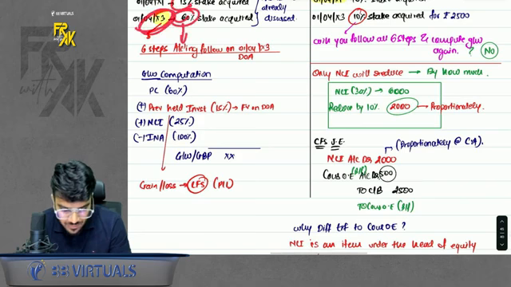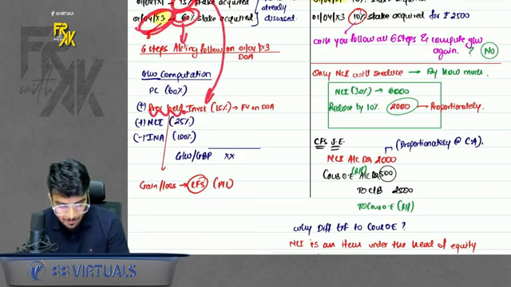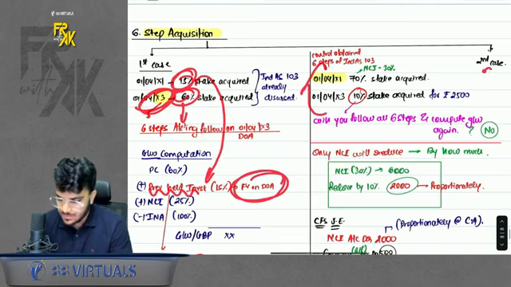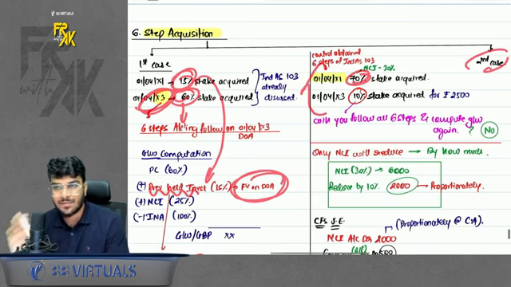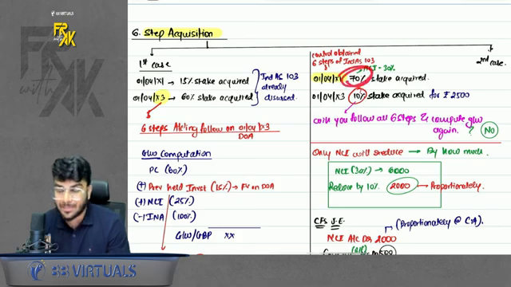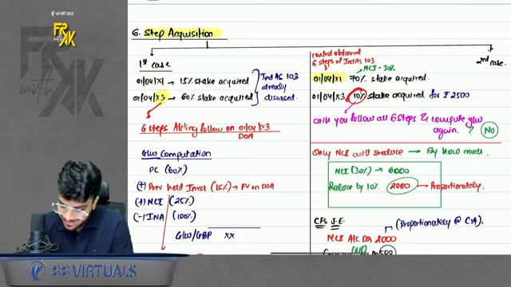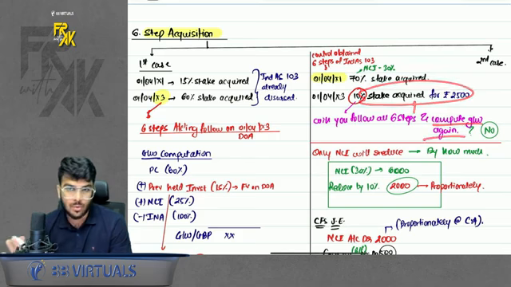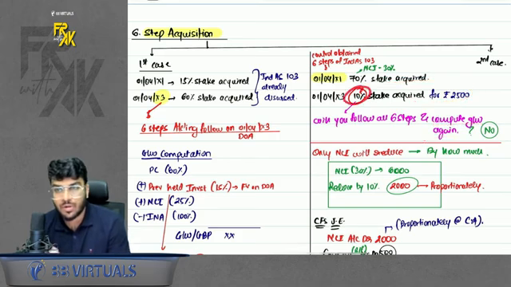This previous 15% will be treated like a previously held investment and taken at fair value on date of acquisition. But here is the new case where you had already 70%, you acquired 10% extra. You already had 70%, so you already had control, you gained 10% extra. So here you will not follow the 6 steps or recompute the goodwill. No, you will not do any such thing. But what will you do then?